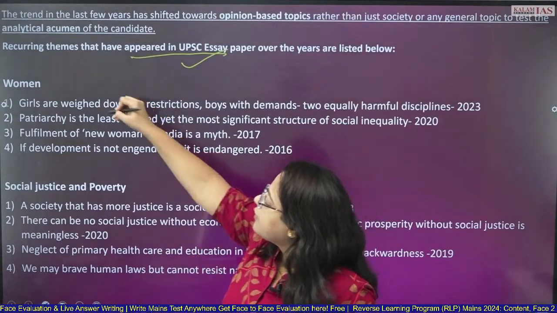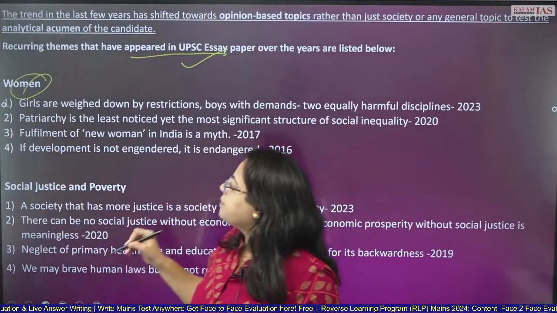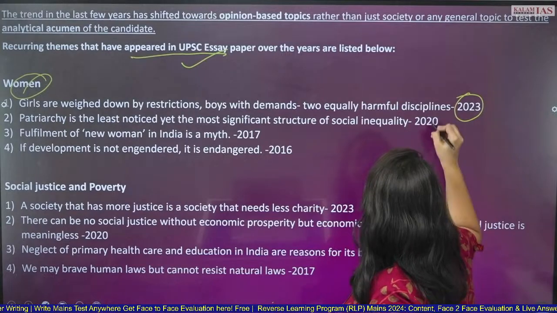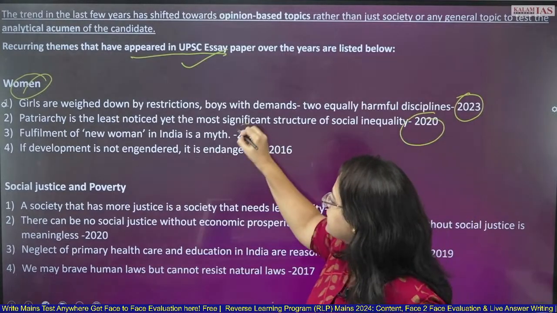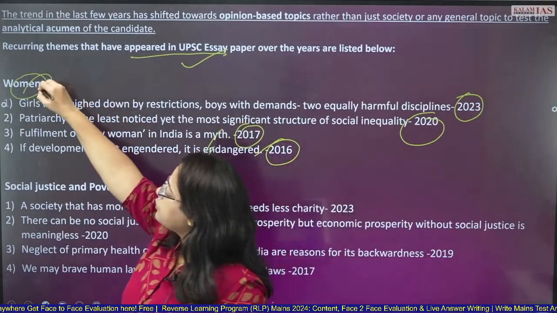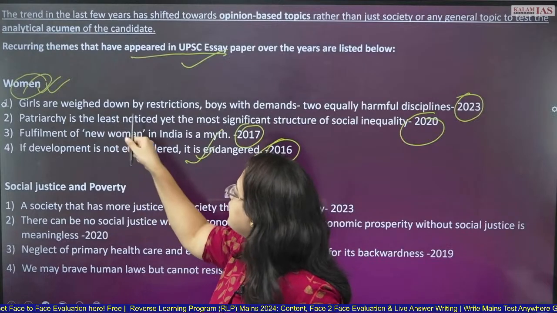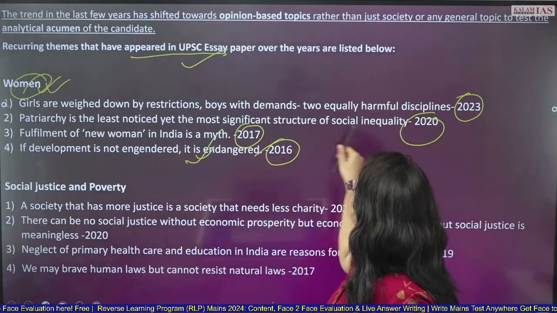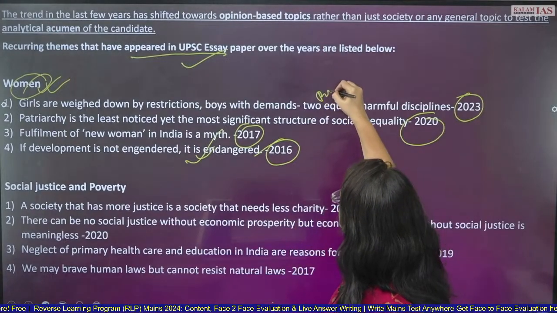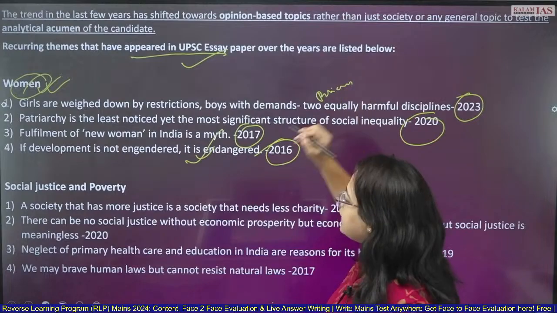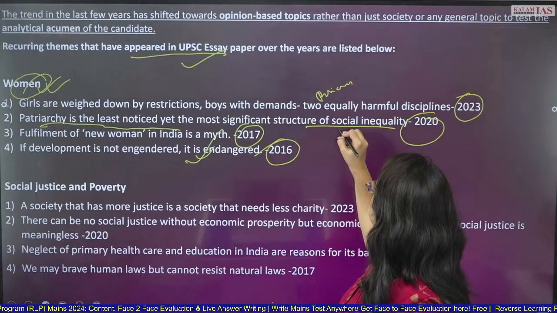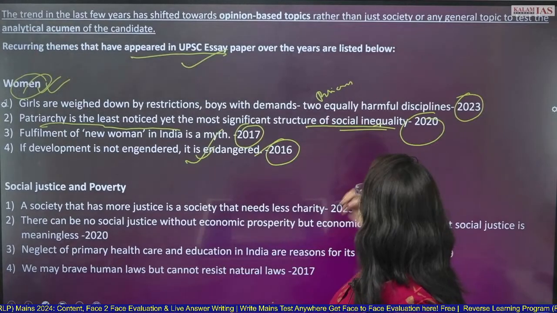So woman is a very important aspect because so many questions have come over the years. In 2023 it had come, in 2020 it had come, in 2017, 2016. So it is coming regularly. So this is a very important theme you should be preparing on. Girls are weighed down by restrictions, boys with demands, two equally harmful disciplines. 2023 paper. So it was related to patriarchal society. Again, patriarchy is the least noticed yet the most significant structure of social inequality. Okay, 2020 topic.